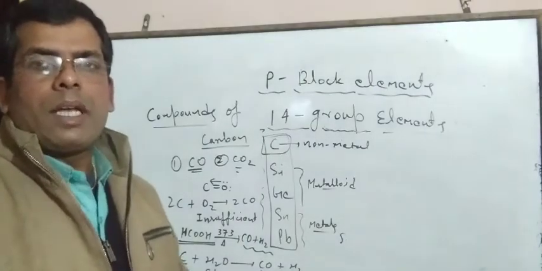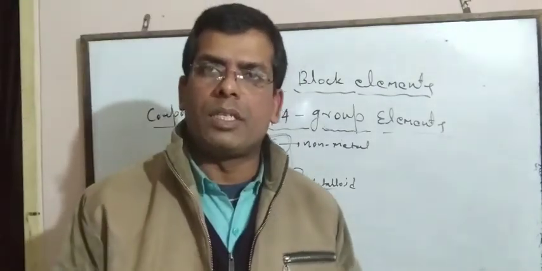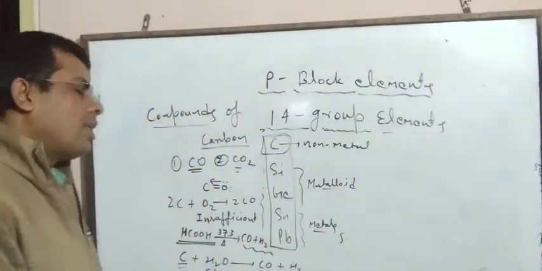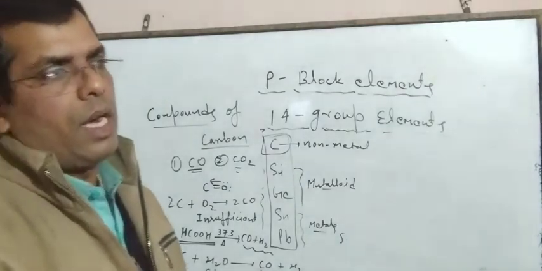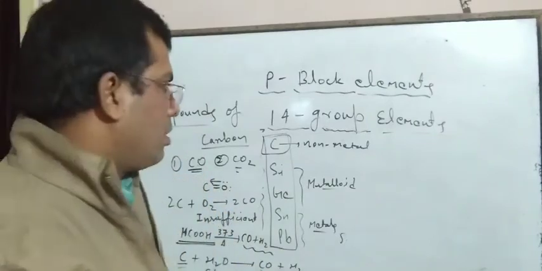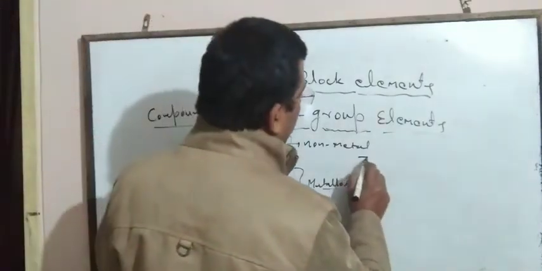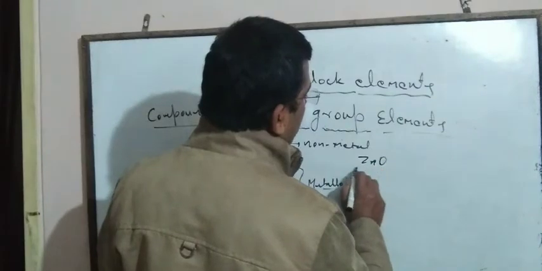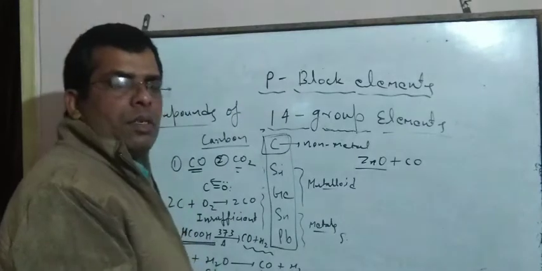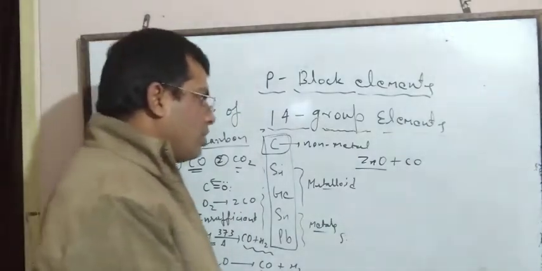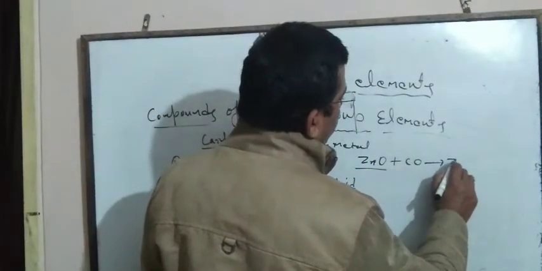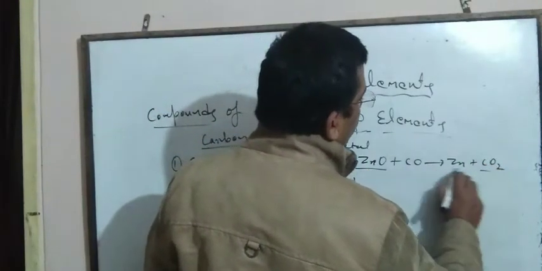Carbon monoxide works as a best reducing agent because it reacts with metal oxide, and the metal oxide is converted into metal with the release of carbon dioxide. If a metal oxide like ZnO is taken, ZnO reacts with carbon monoxide to form Zn plus CO2.